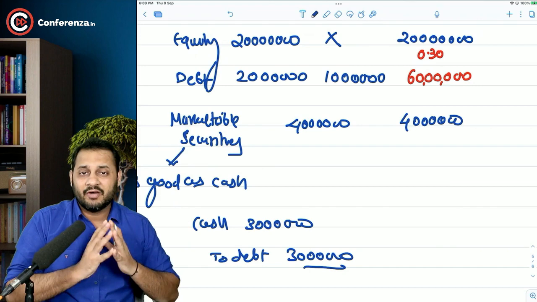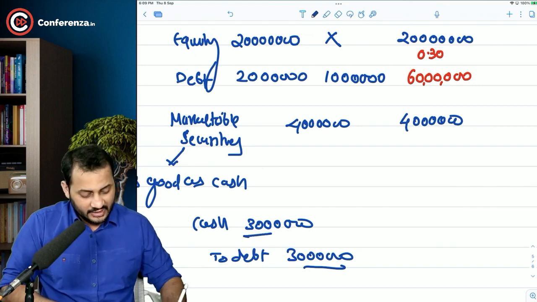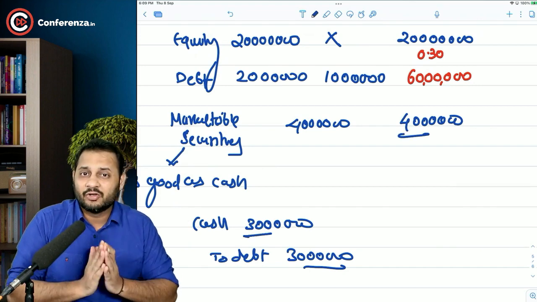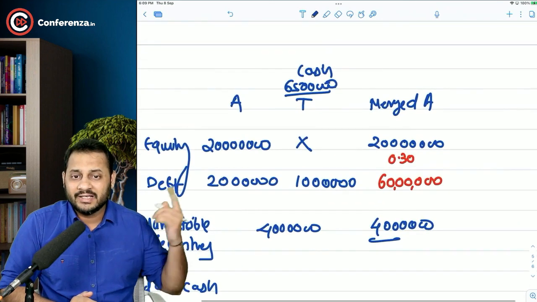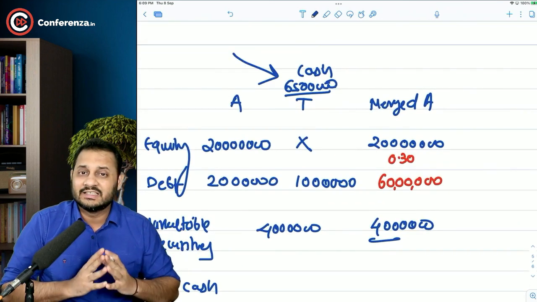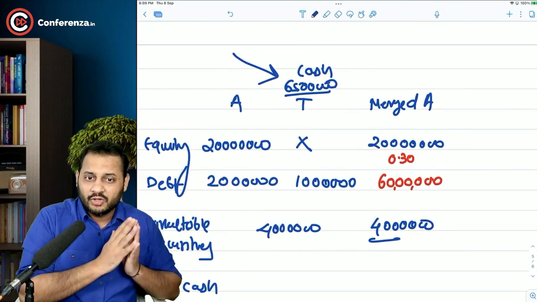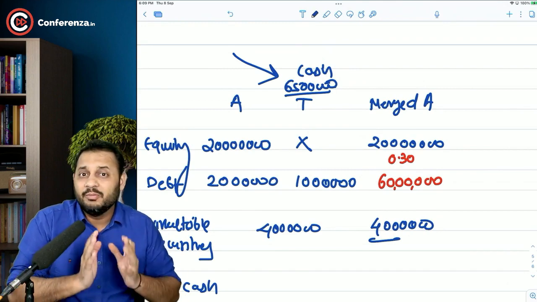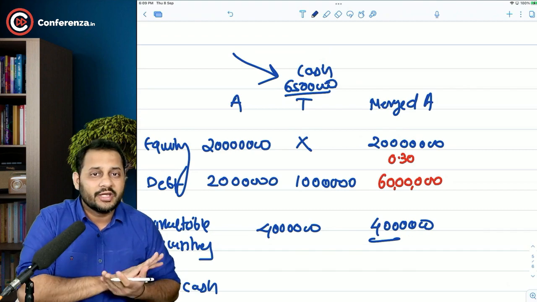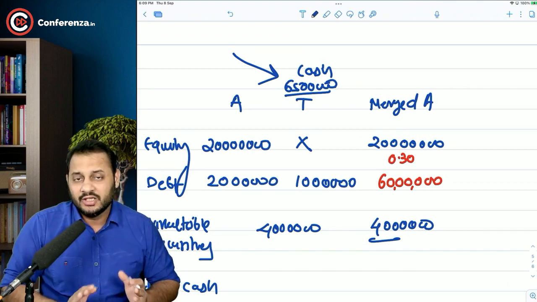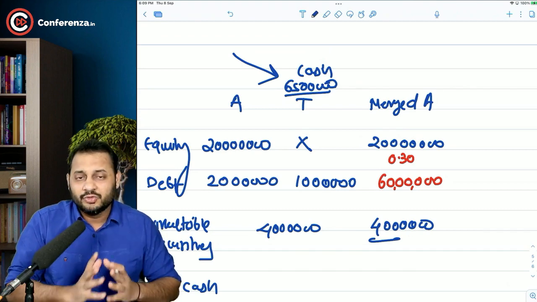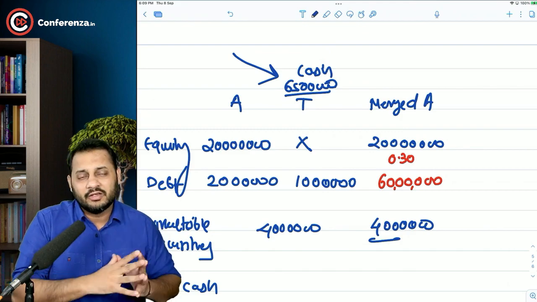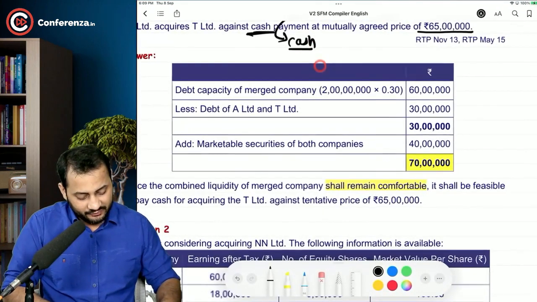So I can say after the merger, I will have 30 and 40, that is 70 lakh rupees of cash. And in order to buy this target company, I will only need 65 lakh rupees. So out of 70 lakhs, I will pay 65 lakh rupees and I will still be left with 5 lakh rupees. So cash is not an issue. Liquidity is not an issue. I am still left with 5 lakh rupees. So that's the answer. Have a look.